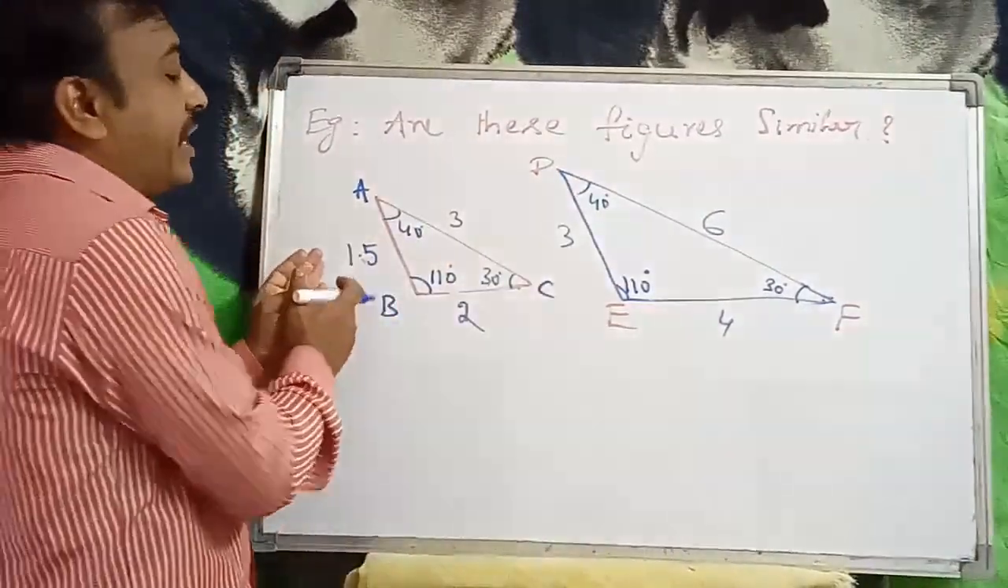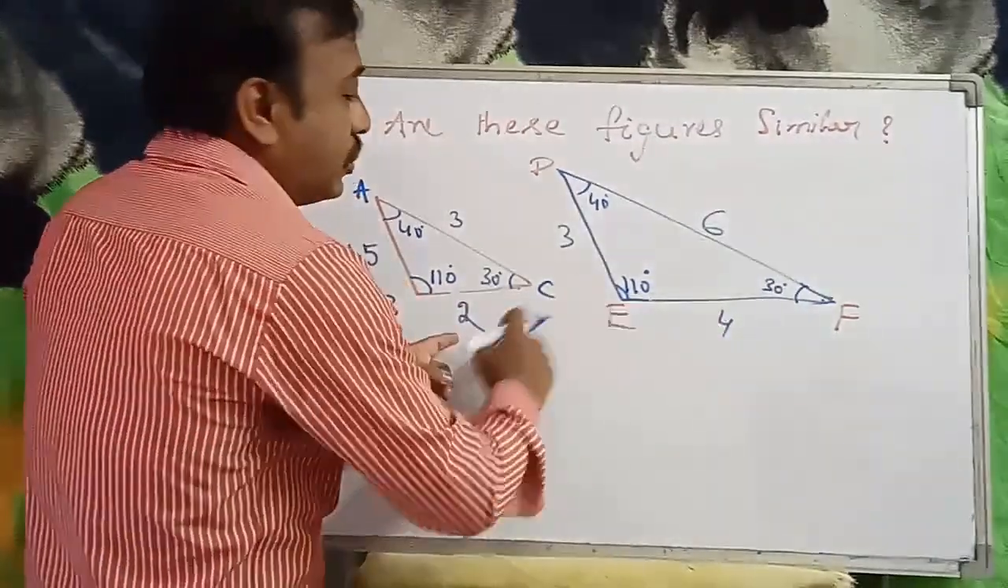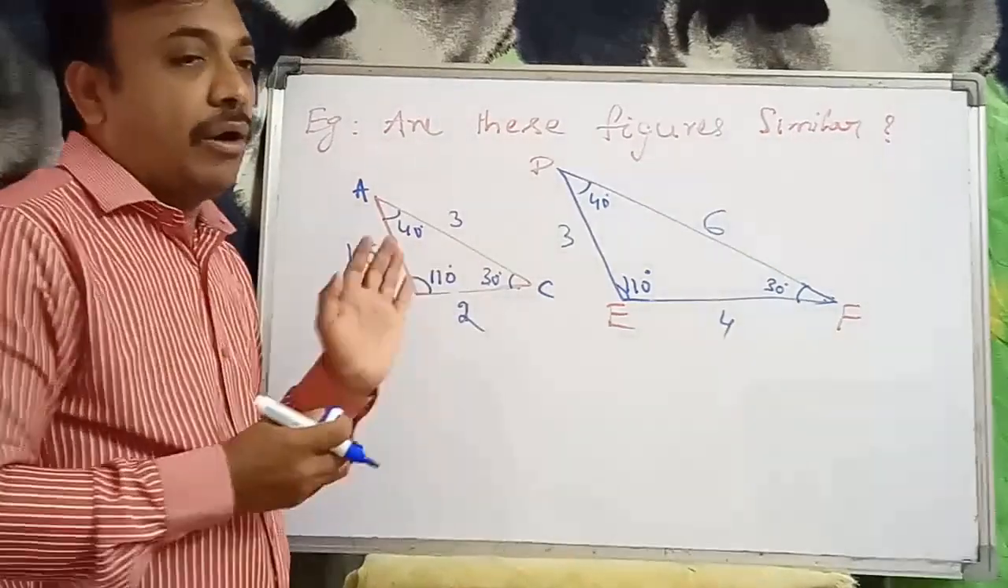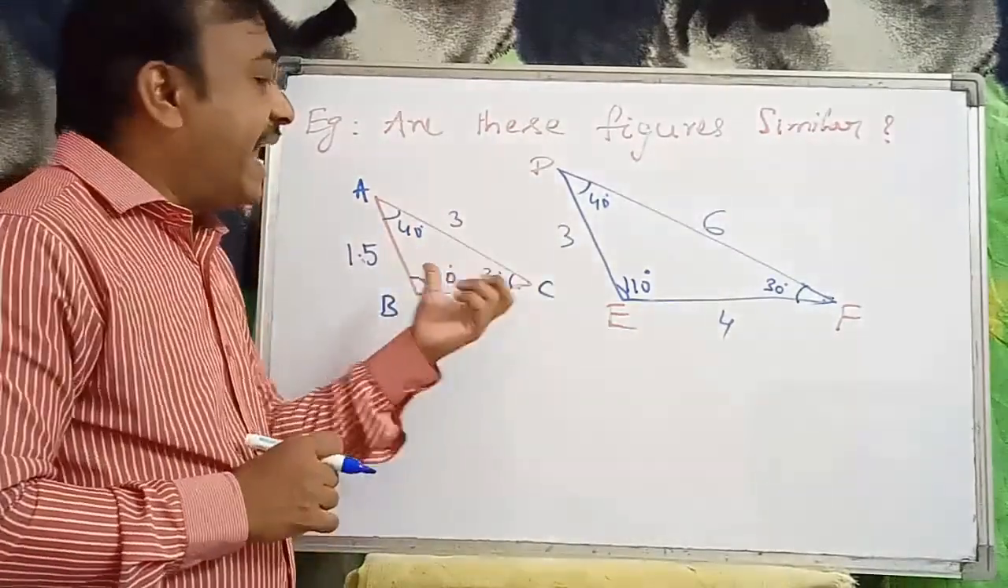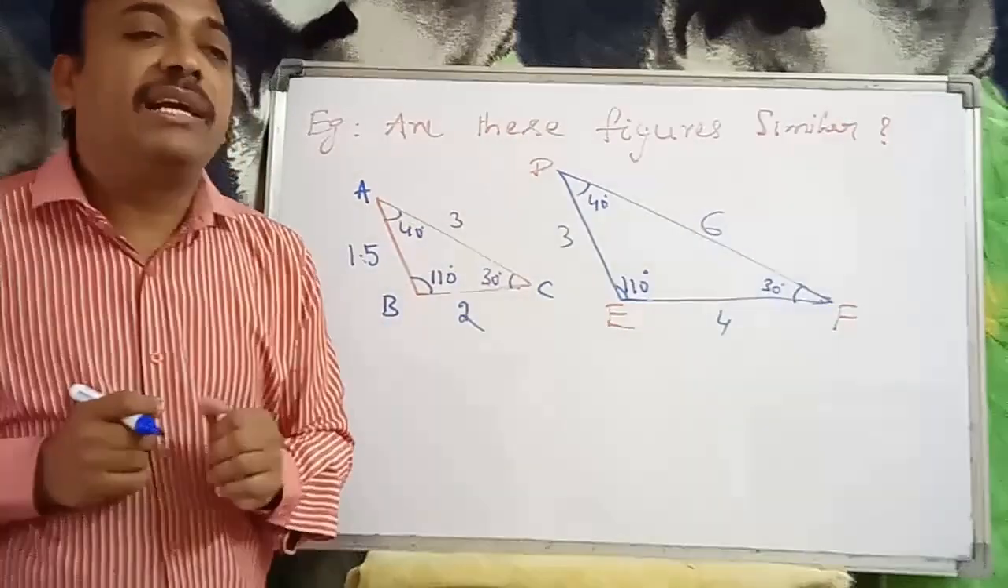So here 1.5, how many times? 2 times. Here the side, how many times? 2 twos are 4. 3, 3 twos are 6. The sides are in proportion and angles are equal. So these figures are said to be similar.